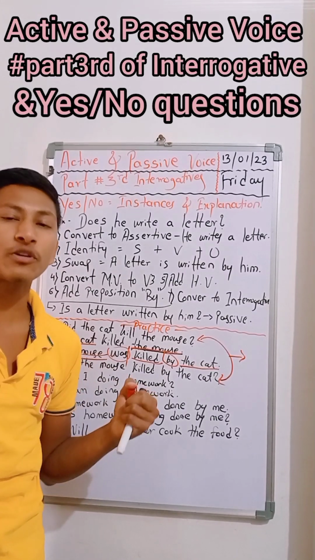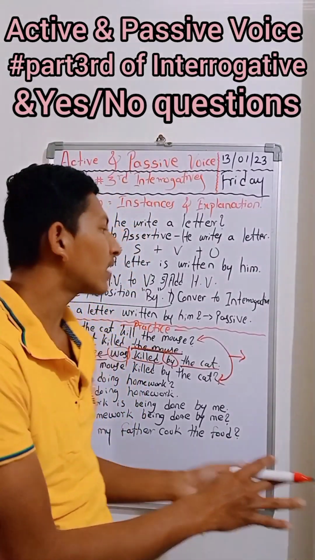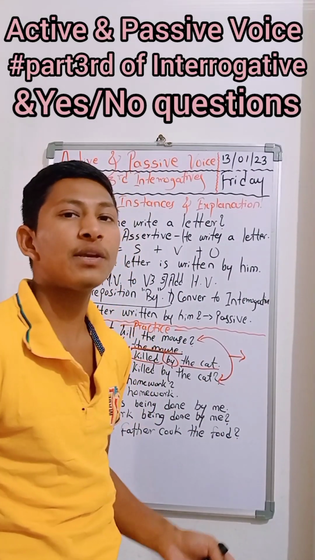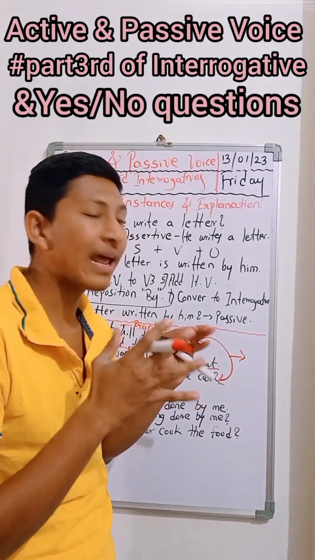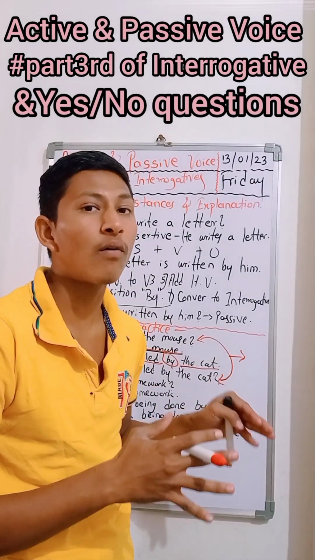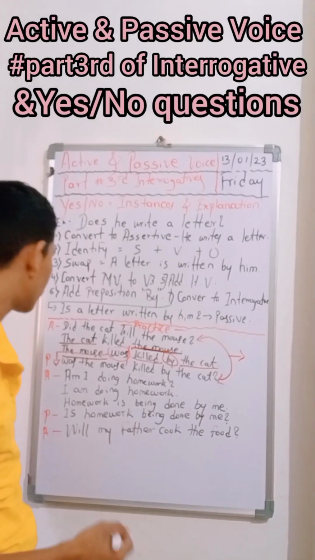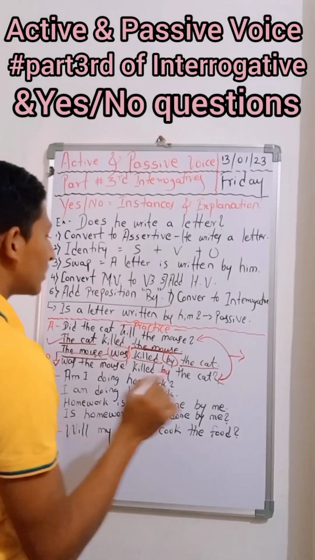But if you don't want to give importance or priority to the subject, then you can put it into the object place, means in the end, and you can give priority to the action, to the function of the speaker or the subject. That's all we are using active and passive voices for.